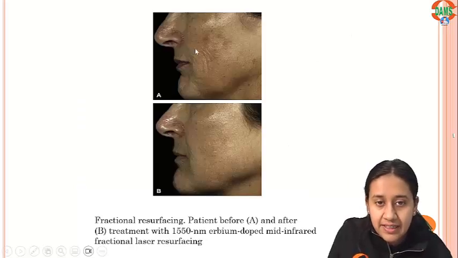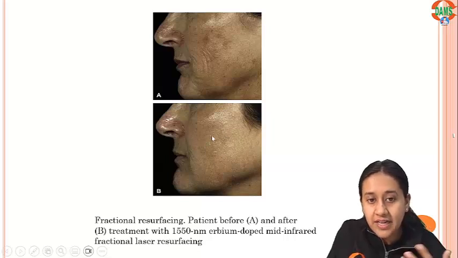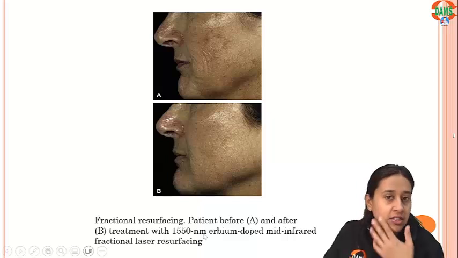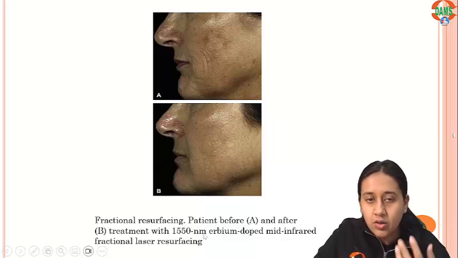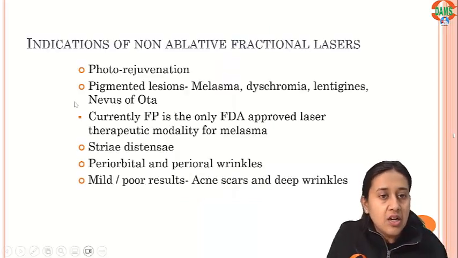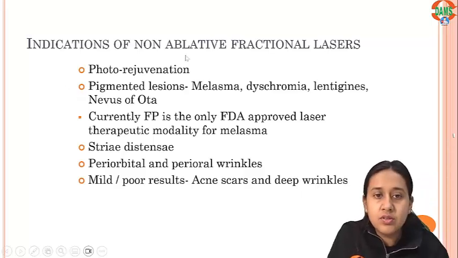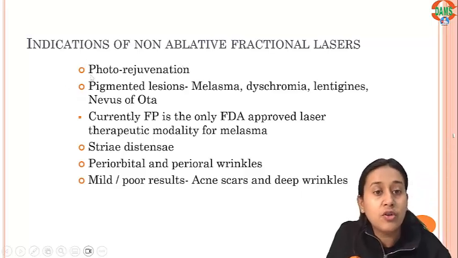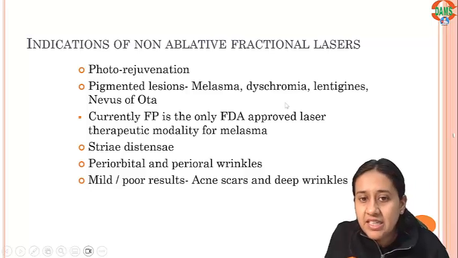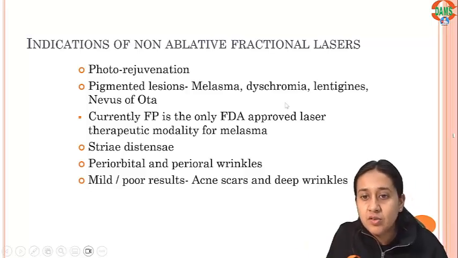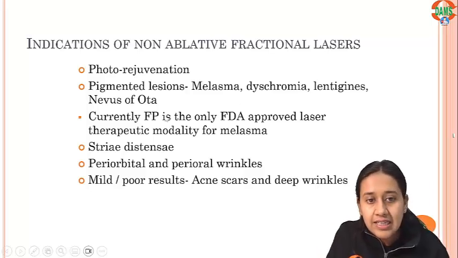So you can see fine lines over here, and after doing the fractional non-ablative laser, which is erbium here in this patient, erbium doped laser, it is a great improvement on these fine lines. What are the indications? Where can we use the non-ablative fractional laser? For photorejuvenation, pigmented lesions like melasma, then dyschromias, lentigines.